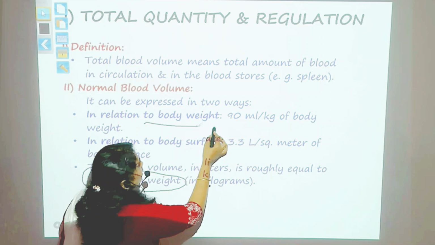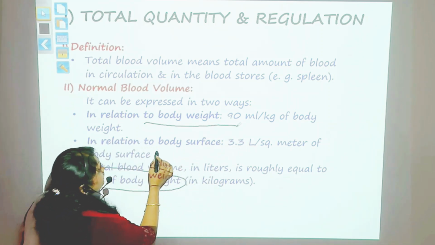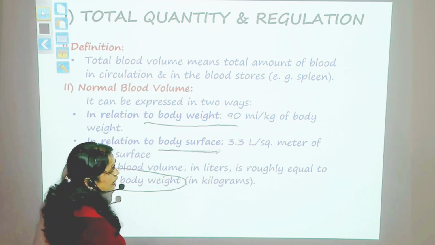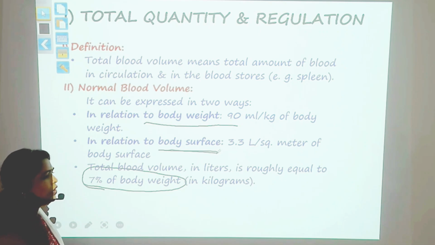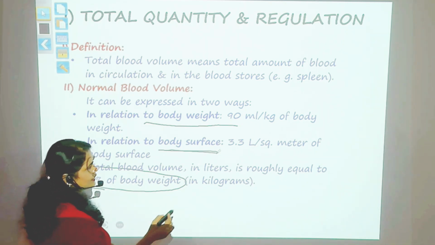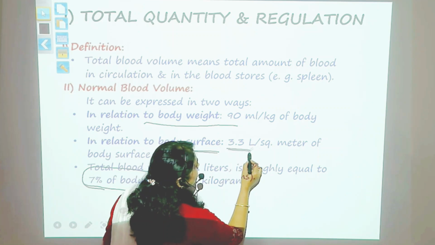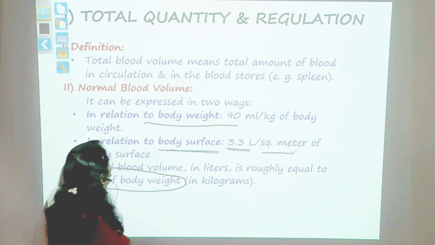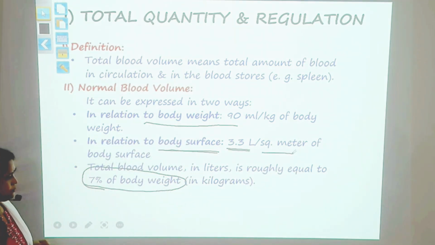In relation to body weight, as I told you, and then in relation to the body surface. The blood volume can also be calculated in relation to the body surface, that is 3.3 liters per square meter of the body surface.